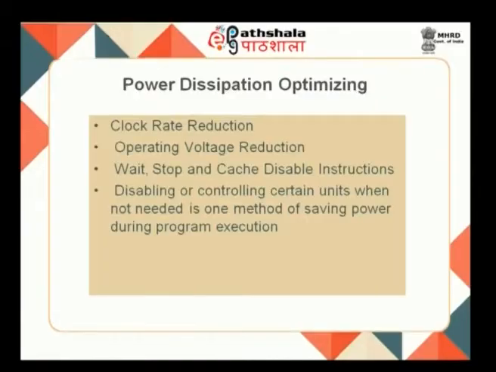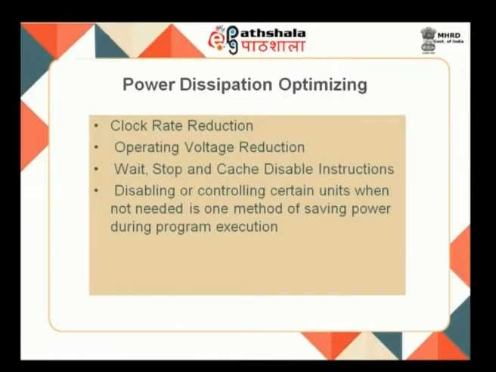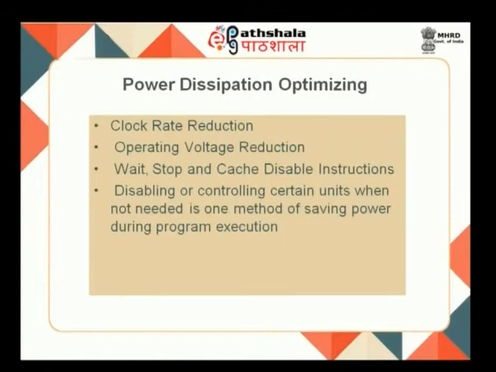So, we can restrict what should be the speed we need with that particular kind of processor. We should not go for a higher-end processor. And operating voltage reduction: whatever voltage I am providing, if it requires only 12 volts, I should provide only 12 volts. If it may work with 11 volts, I should provide 11 or 11.5 volts. I should not provide more voltage. Whichever operating voltage is possible, we should cut it down and give the minimum voltage for working. That is nothing but operating voltage reduction.